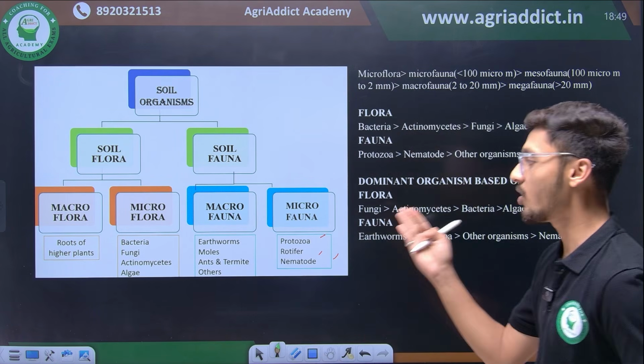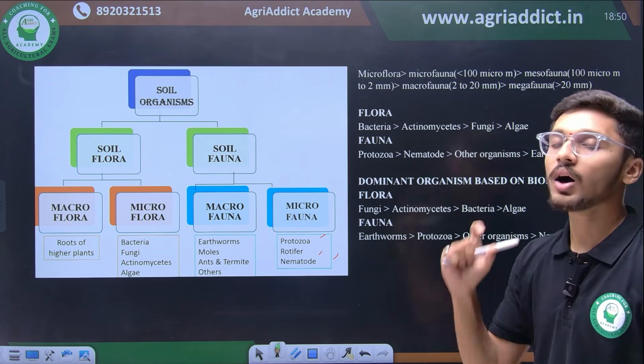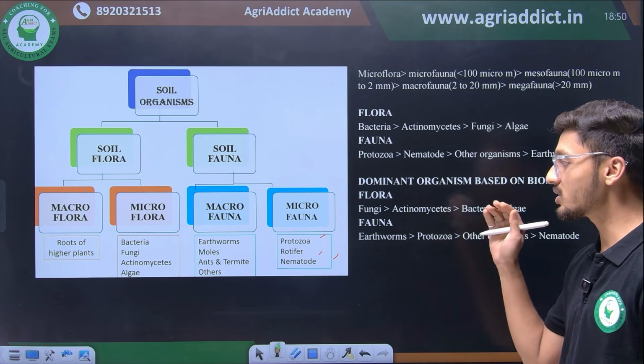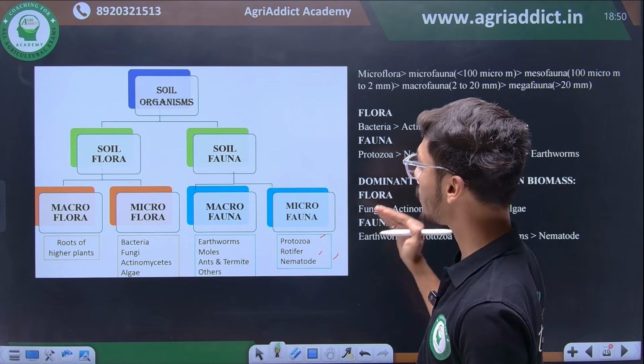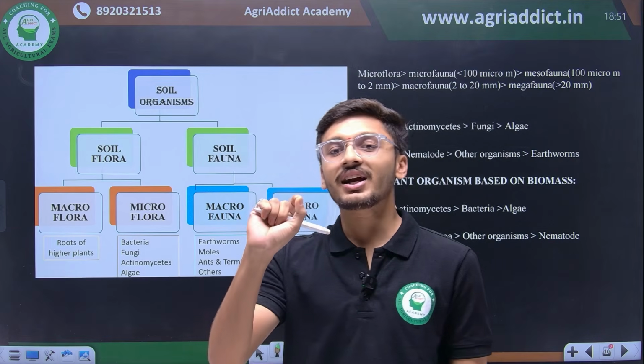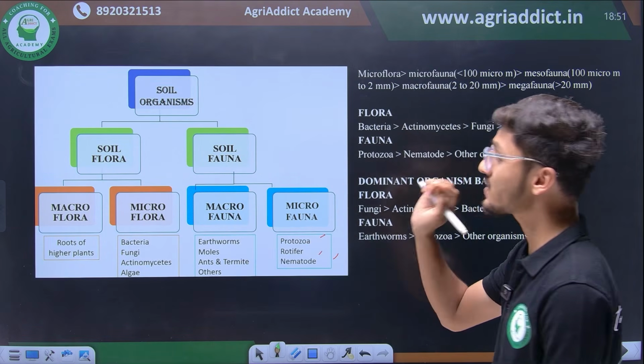Macrofauna includes earthworms, moles, ants and termites and other rodent organisms, whereas microfauna includes protozoa, rotifers and nematodes.